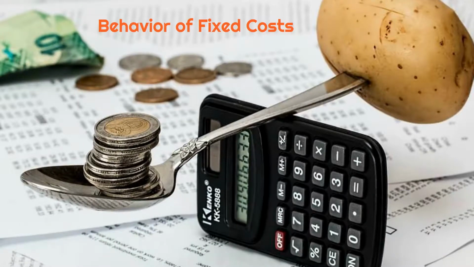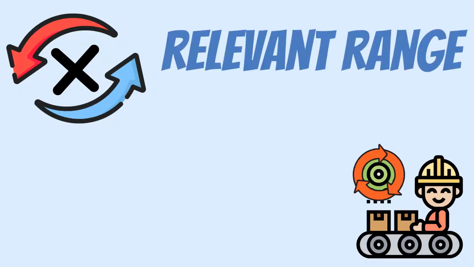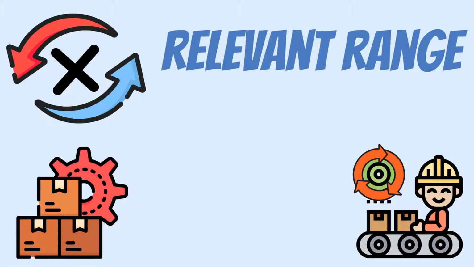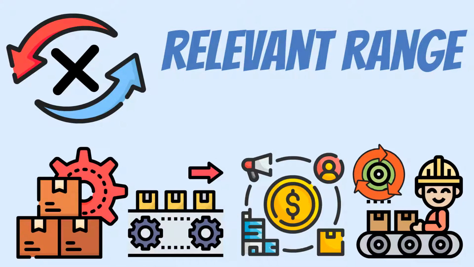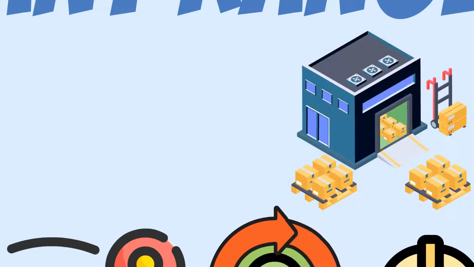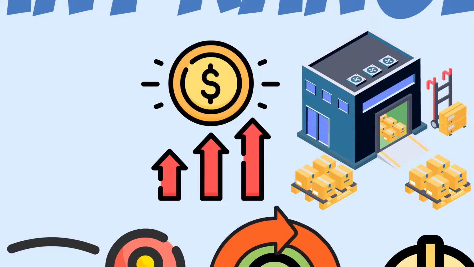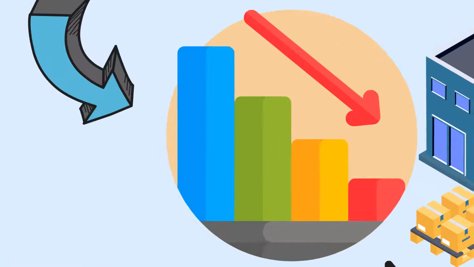Behavior of the fixed cost. Fixed costs do not change in total as the level of production changes, as long as production remains within the relevant range. The relevant range is the range of production within which the fixed cost remains unchanged. As long as the production activity remains within the relevant range, an increase in the number of units produced will not cause an increase in total fixed costs, and a decrease in the number of units produced will not cause a decrease in the total fixed costs.